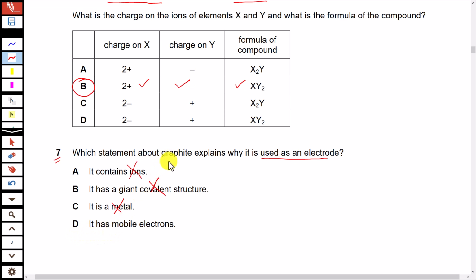Actually, each carbon atom in structure of graphite is linked to 3 other carbon atoms, and one of the valence or outer electrons of carbon is free to move. So graphite is a conductor due to mobile electrons.